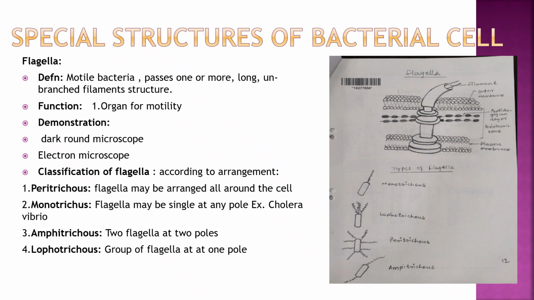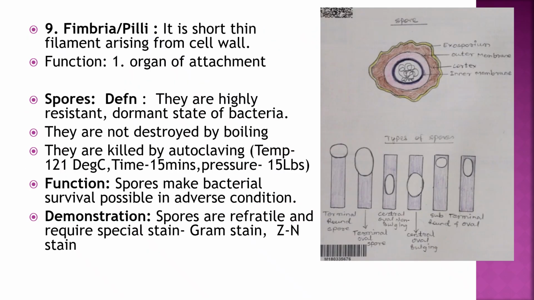Classification of flagella according to the arrangement: peritrichous flagella are all around the cell, monotrichous single flagella at one pole, amphitrichous single flagella at two poles, lophotrichous group of flagella at one pole. And here in this diagram you can see the flagella arrangement. Second structure is fimbria or pili. It is organ of attachment.